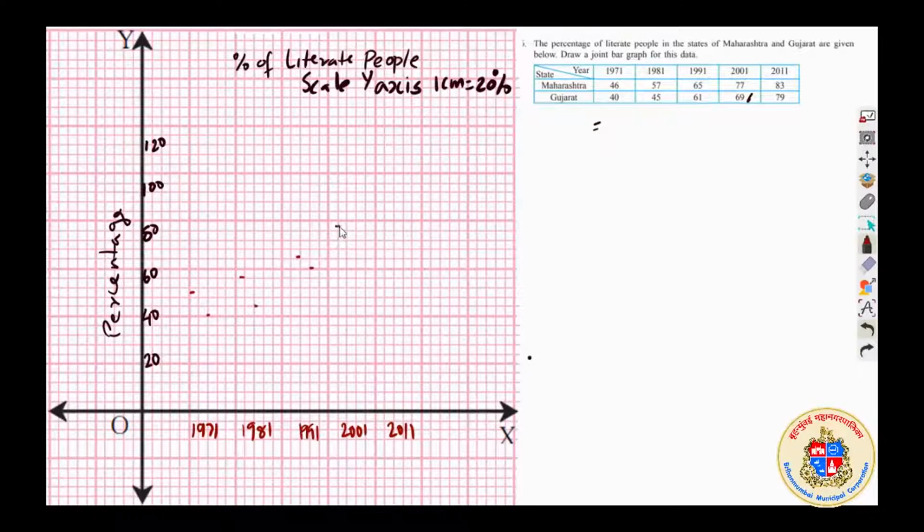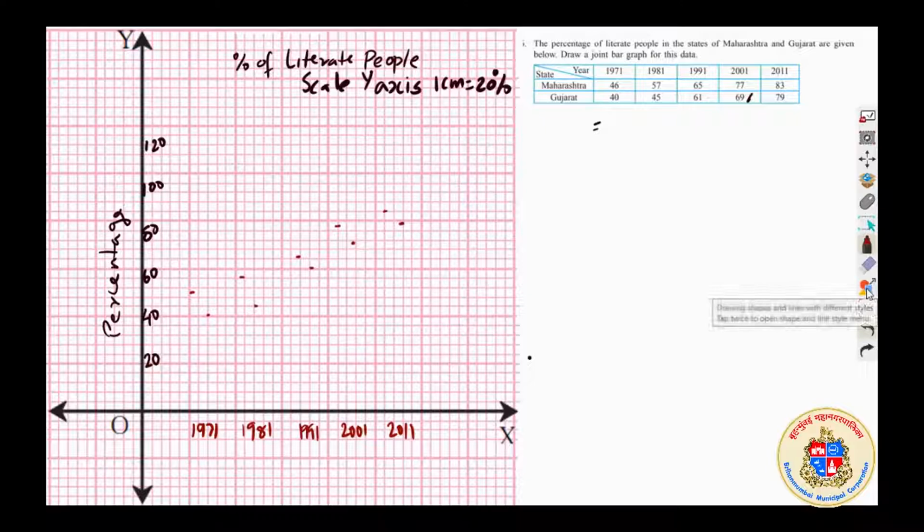2001, and 69 for Gujarat. 77 and 61, 69, right? 70 is here around. Okay. Then in 2011, 83, so it should cross 80 here, and 79 again for Gujarat. This way the upper limit of each bar graph.